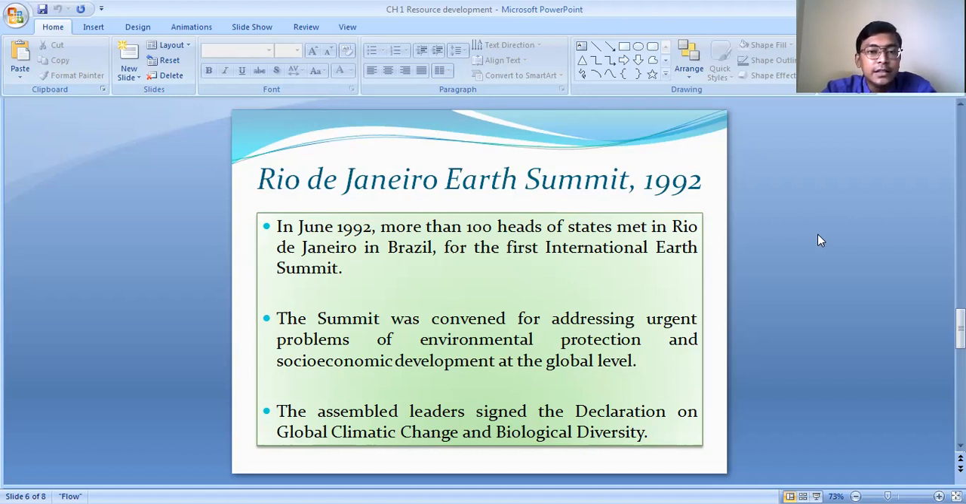And the leaders, these 100 heads or members from 100 countries who participated, signed a declaration on global climate change and biological diversity. So the first International Earth Summit was held in June 1992 in Rio de Janeiro in Brazil. The name of the declaration signed by the world leaders present here is the global climatic change and biological diversity.